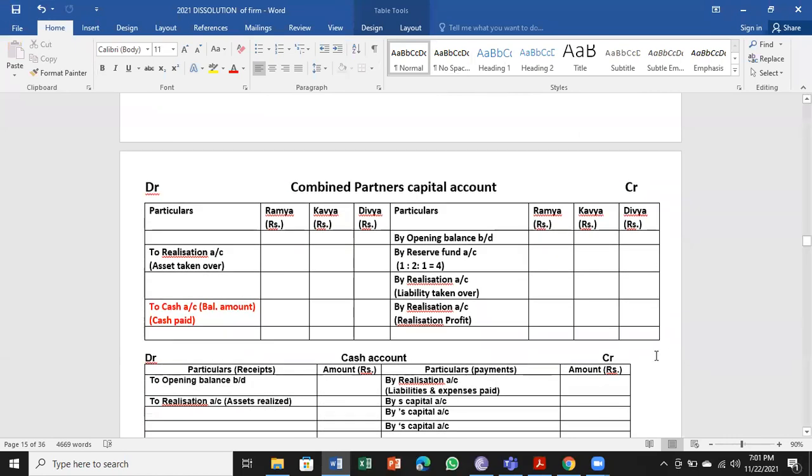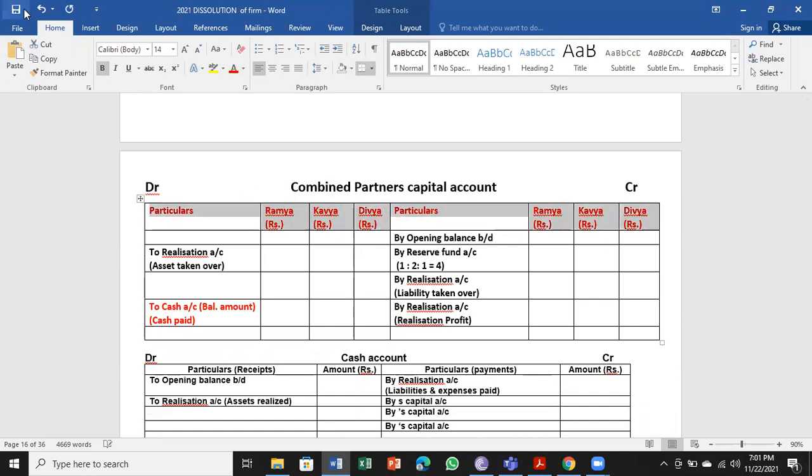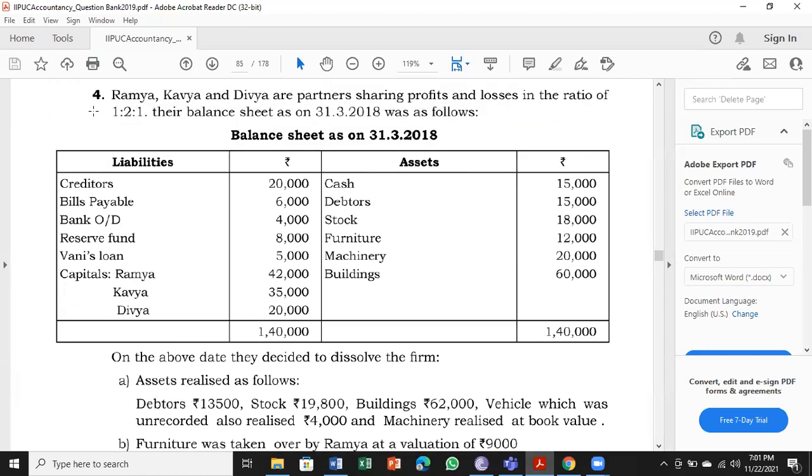Coming to the combined partners capital accounts, there are 3 partners, so I have opened 1 column for each partner. We always start with the opening balance brought down, that is the capital balances of the 3 partners given in the balance sheet. Capitals of Ramya, Kavya and Divya are all on the liabilities side.